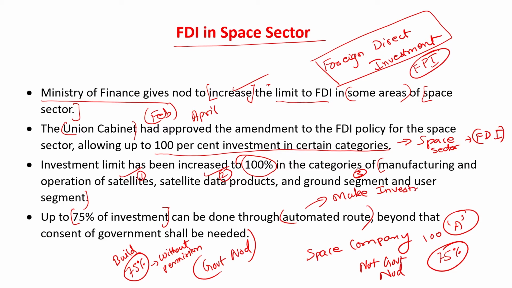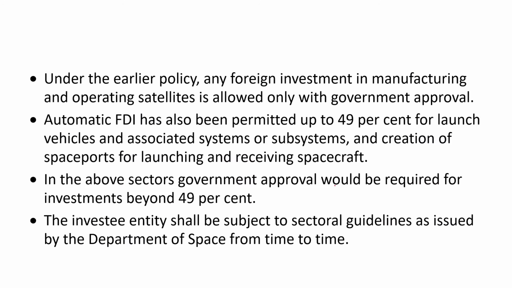Come directly and make investment. You don't have to look into what the government will say or what the government's permission will be. So up to 75% investment, if it is there, then the automated route is open for you. All right. With respect to other sectors also, other areas also, for example, launch vehicles,